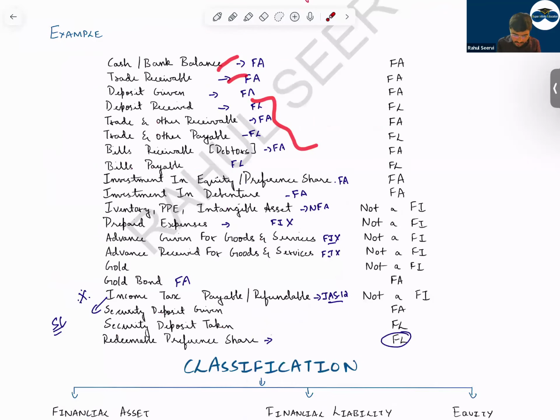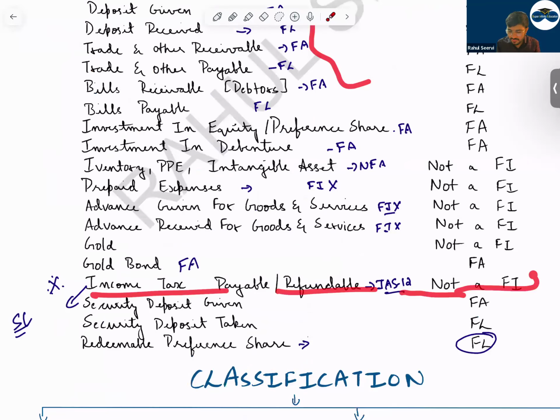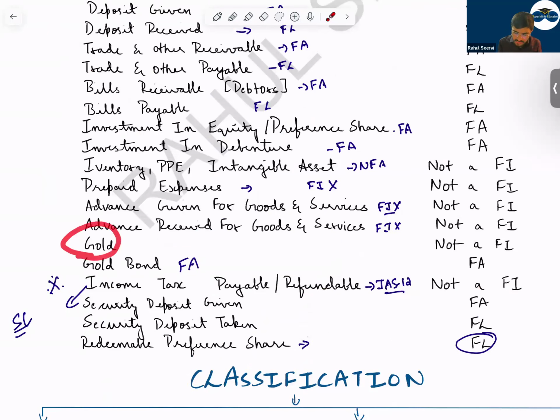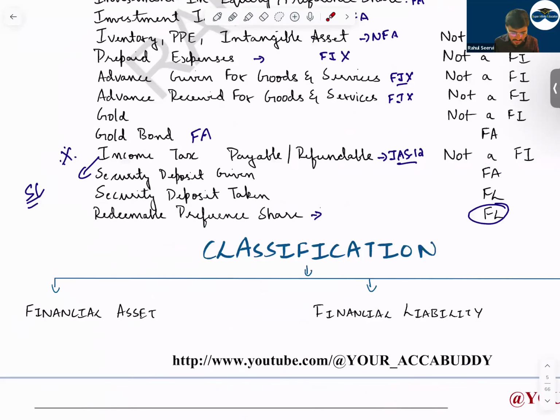And see now, income tax payable and refund is not a financial instrument. Gold is also not a financial instrument. But if you have invested in a gold bond, then it is a financial instrument.